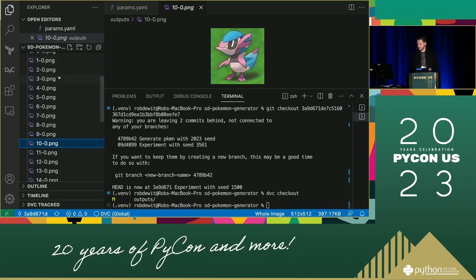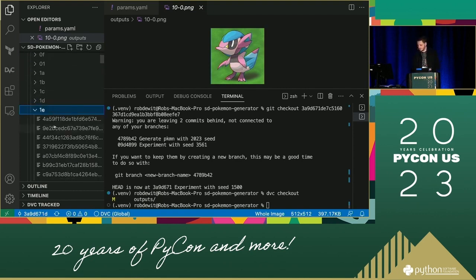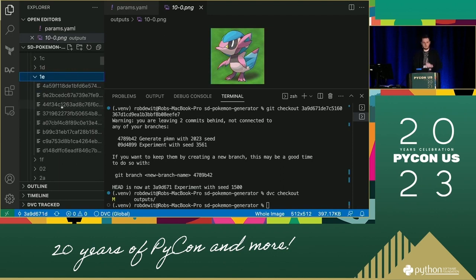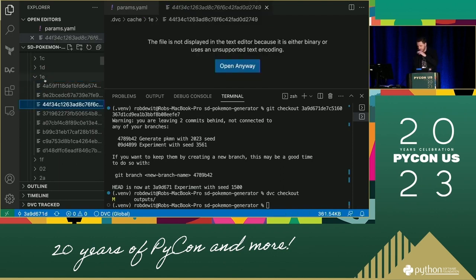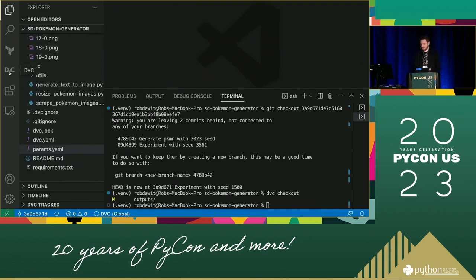I could quickly show the DVC cache. So here we've got the cache, and as you'll see, it's split up in nonsensical directories where we've got files based on the hash, which we can't show here. Then, if you're a user of VS Code, you may also be interested in the DVC